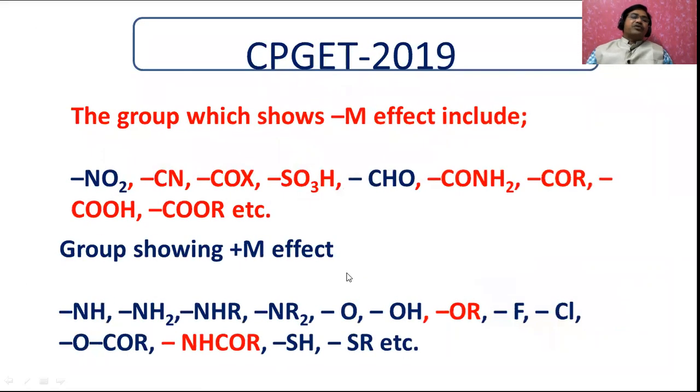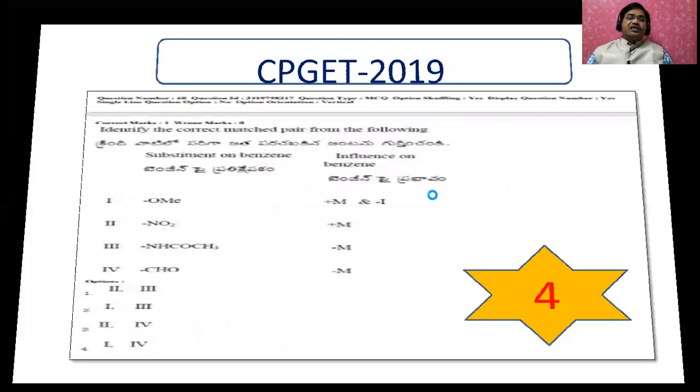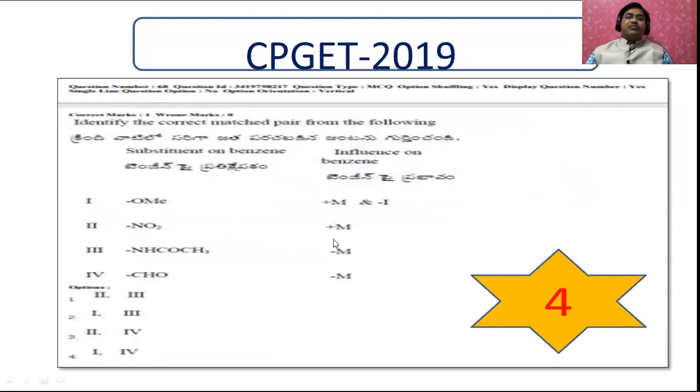I have provided here the groups which show minus M effect: in our options, NO2 and CHO. Both show the minus M effect, and you can see here NO2 is given as plus M effect. That's why the second is wrongly matched. Of course, the fourth one is the minus M effect. That will be the correct one.